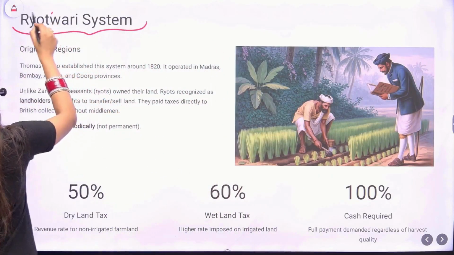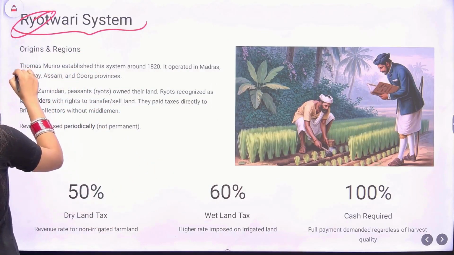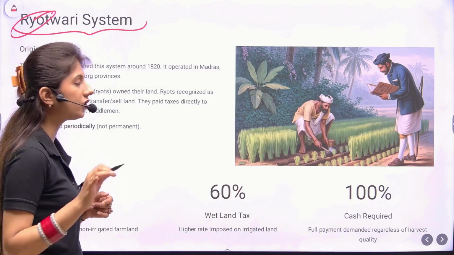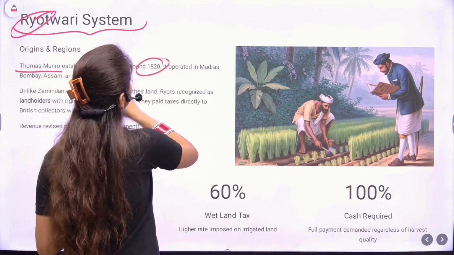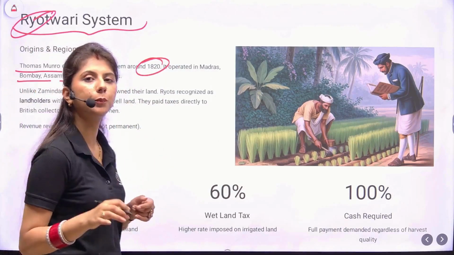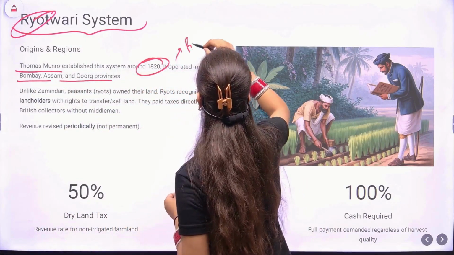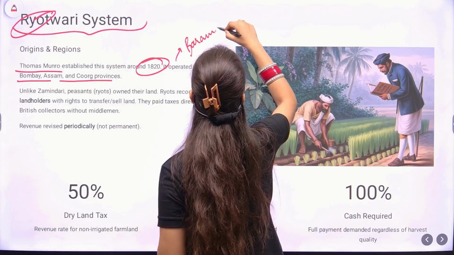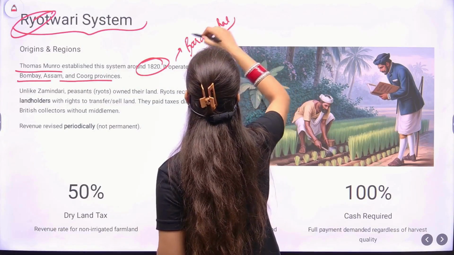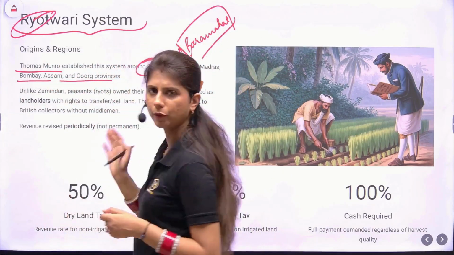Next, we have the Ryotwadi system. Now, what is Ryot? The peasant. Thomas Munro established this system around 1820. It operated in Madras, Bombay, Assam and Coorg provinces. Now, this was first started in the Baramahal but later spread to Madras, Bombay Presidency, Assam and some Coorg provinces as well.